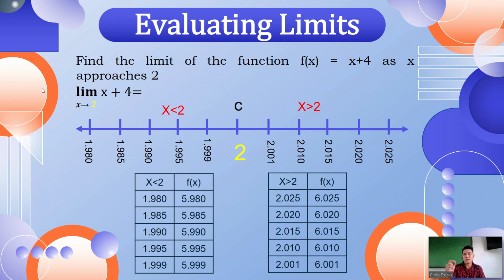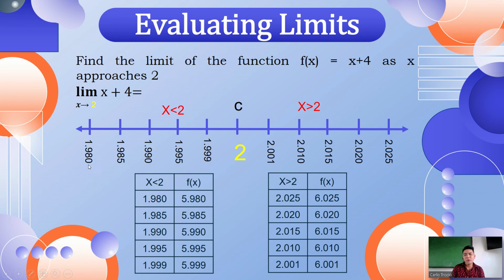So we have x is less than 2, of course, because it is to the left side, and then x is greater than 2 from the right side. We can assign any number, but it would be better if you are going to have a closer number.